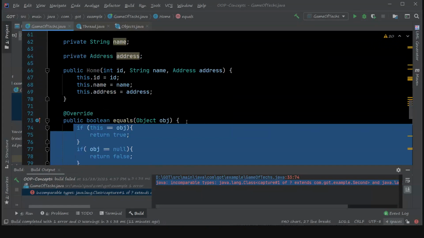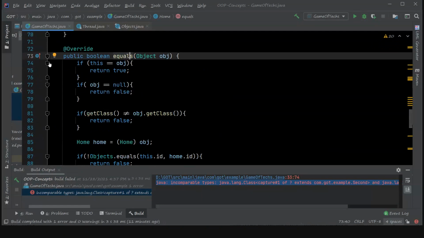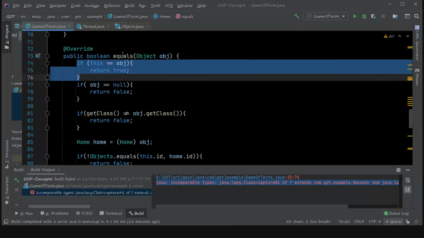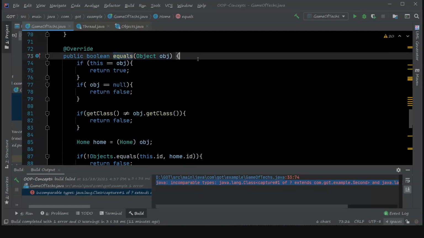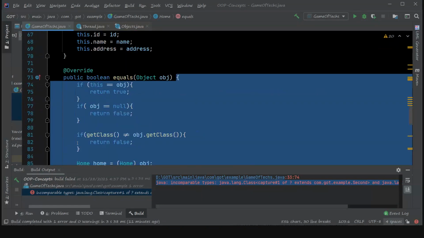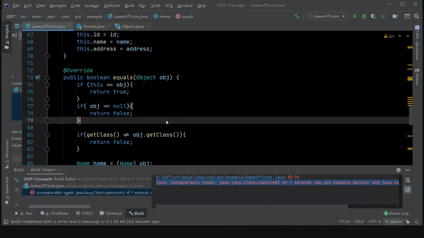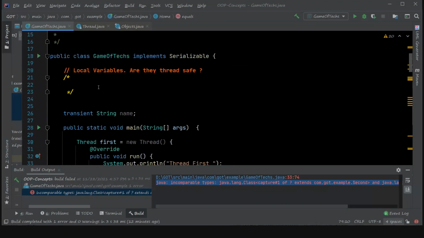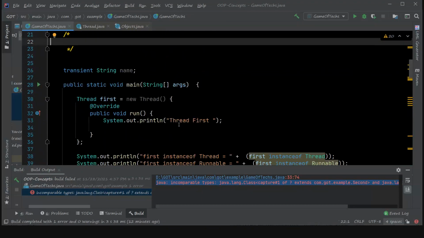When the program starts to execute this method, the local variables will be available. Once the program exits from this method, after executing every statement, the local variables will be deallocated from the memory. So are they thread safe? Yes, they are thread safe, because when the local variables are created, they will be kept in a stack. There is a heap and stack memory associated with a Java program. So when the local variables are created, they will be put into the stack.